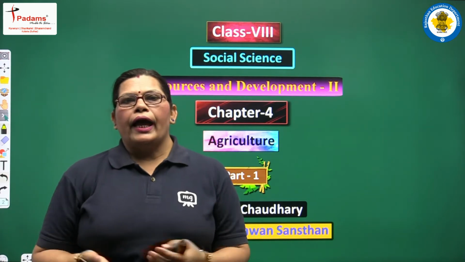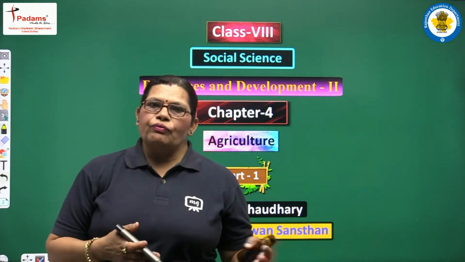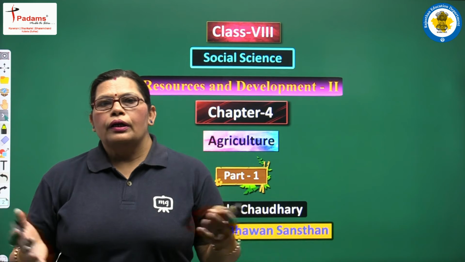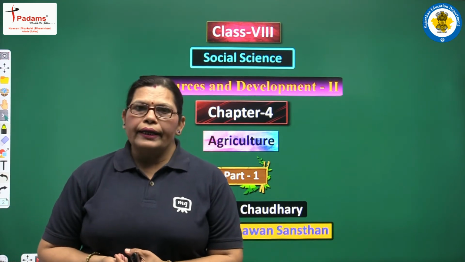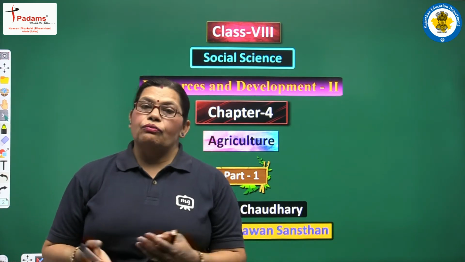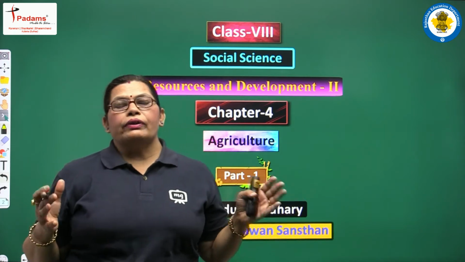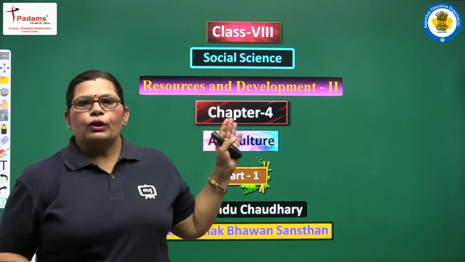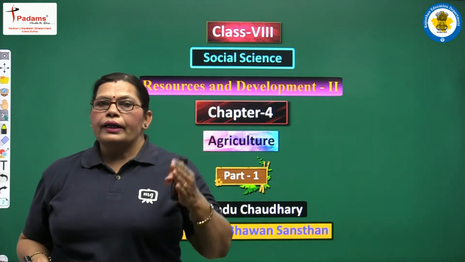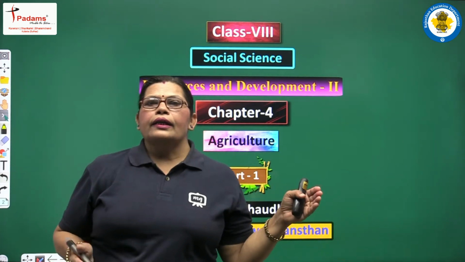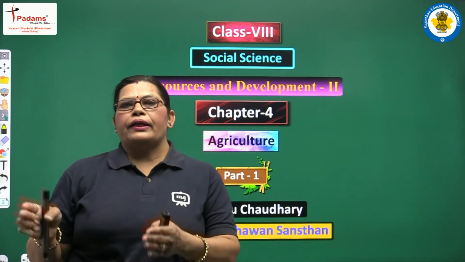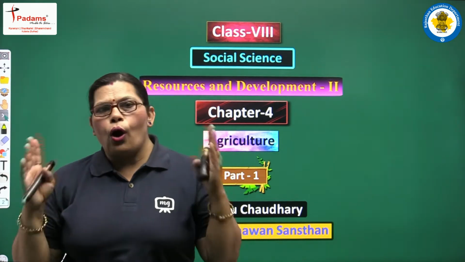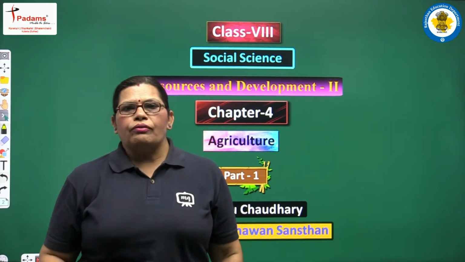Yes, we have nearly 50% of the people whose livelihood is agriculture. And at that time, what is agriculture, what is its importance, and what is the main need for the purpose of agriculture, what are the other livelihood things that depend on agriculture or are subsidiary factors of agriculture? We will discuss all these things in today's chapter.